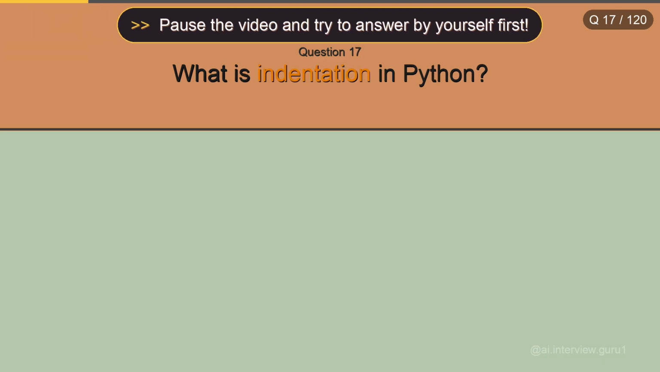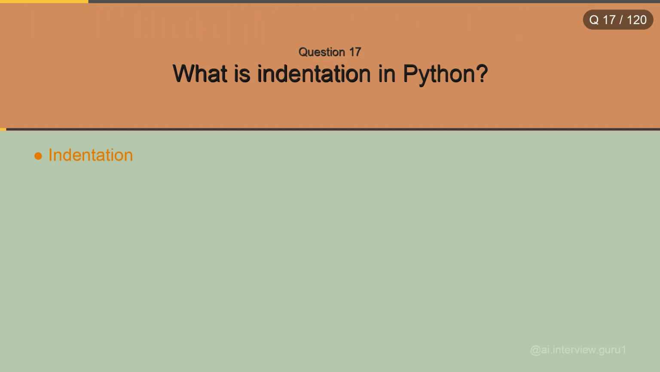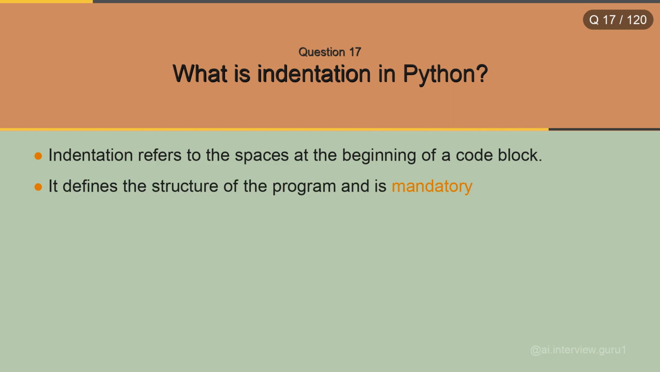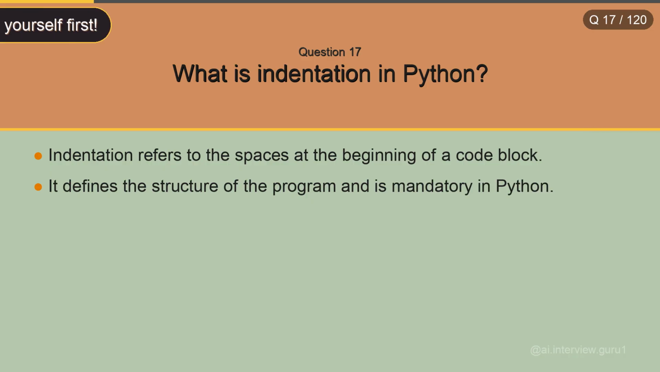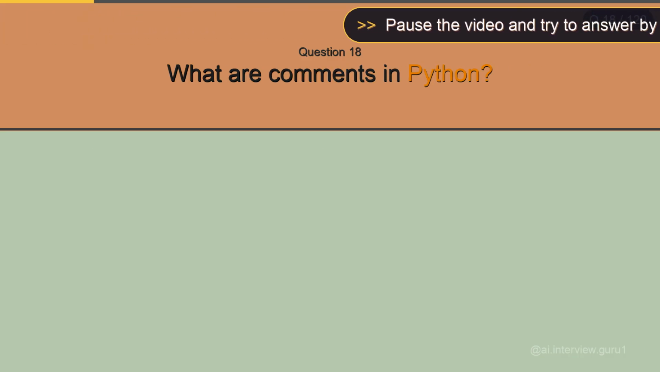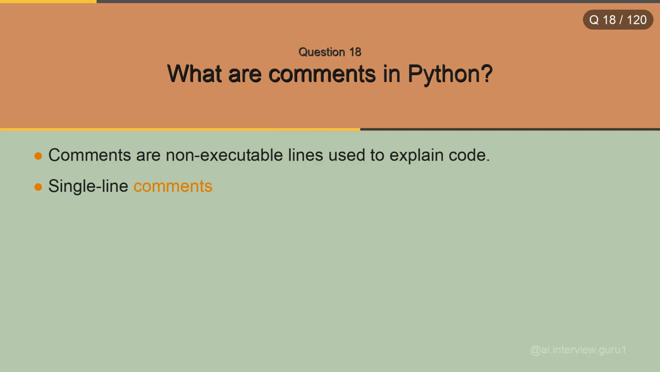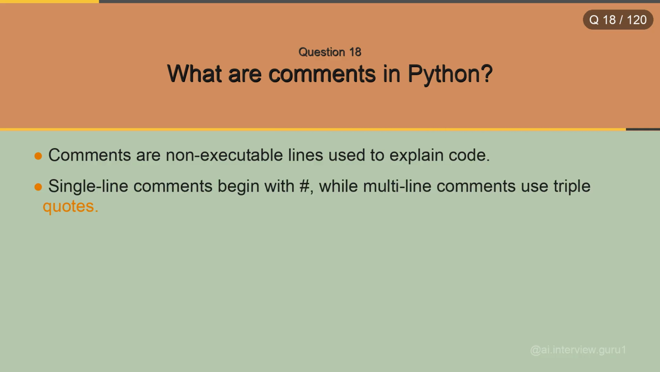What is indentation in Python? Indentation refers to the spaces at the beginning of a code block. It defines the structure of the program and is mandatory in Python. What are comments in Python? Comments are non-executable lines used to explain code. Single-line comments begin with a hash, while multi-line comments use triple quotes.